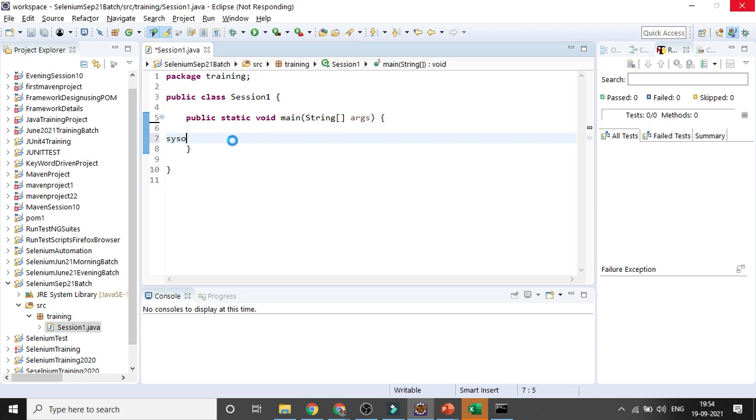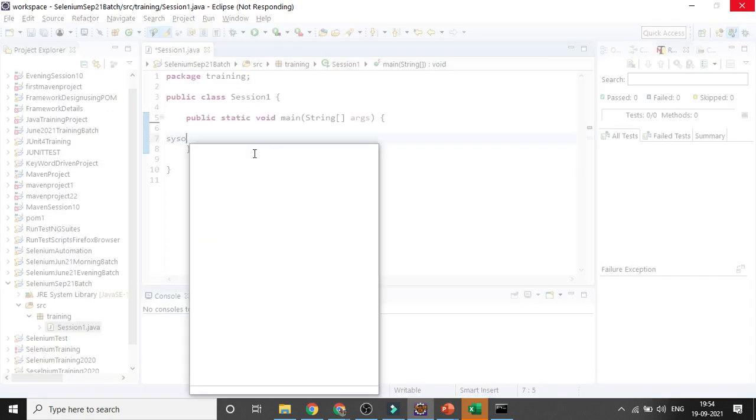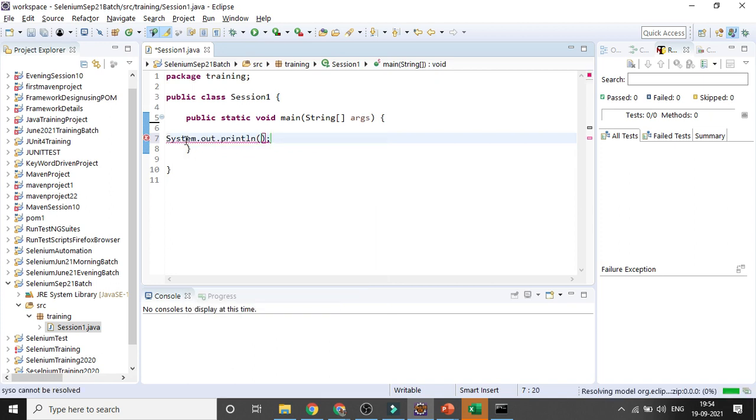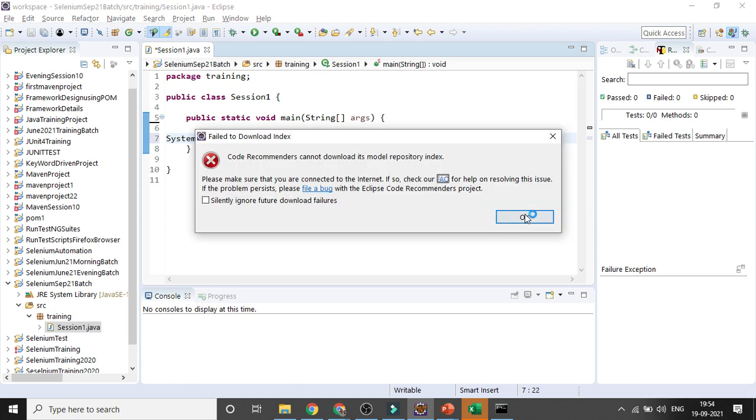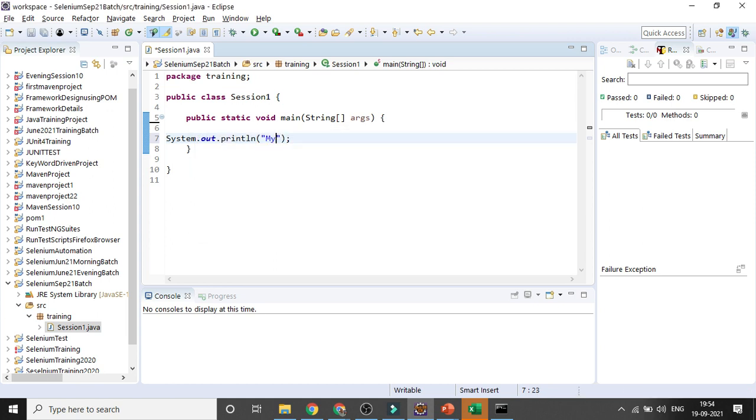That is the console here. So that is the method, System.out.println, and then you type something, like my first line Java code.